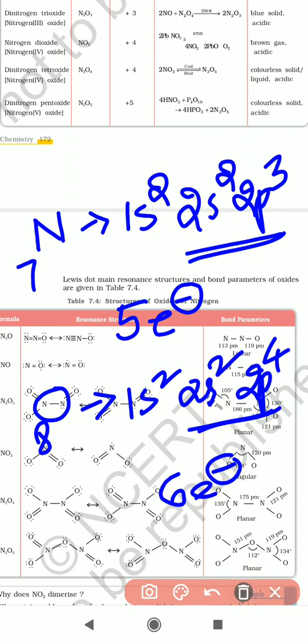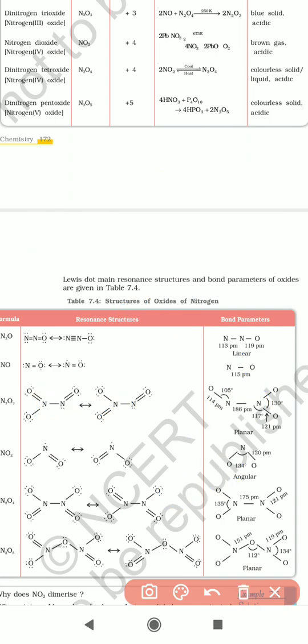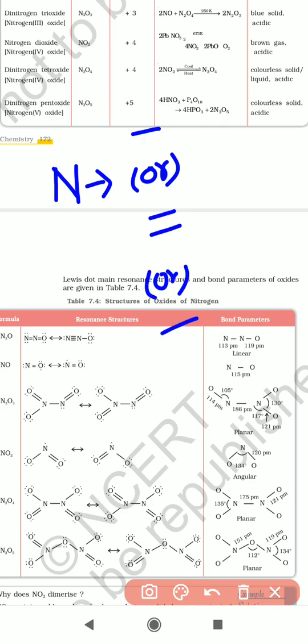One more thing to remember. Nitrogen can form a maximum of 3 bonds, whether with oxygen or some other element: a single bond, a double bond or a triple bond.